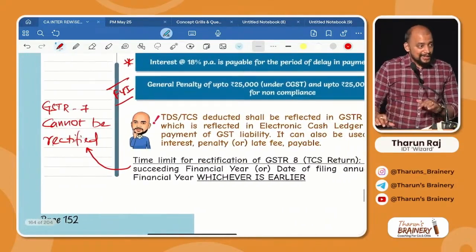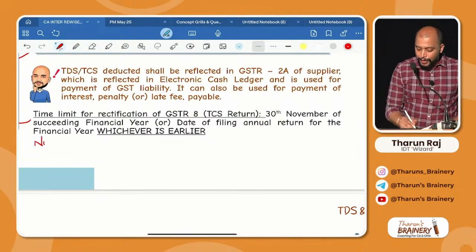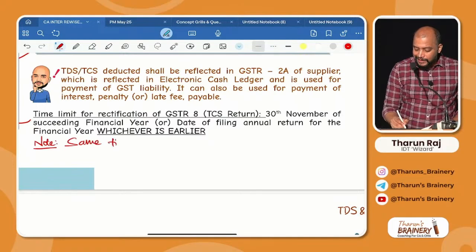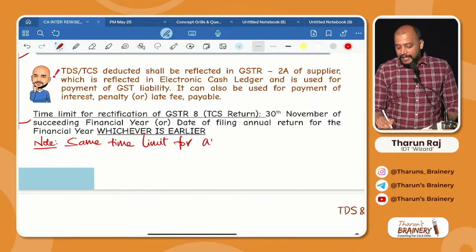Have you written this? Similar time limits. Okay. Below this, write down a note: same time limit for what? Same time limit for availment of ITC.